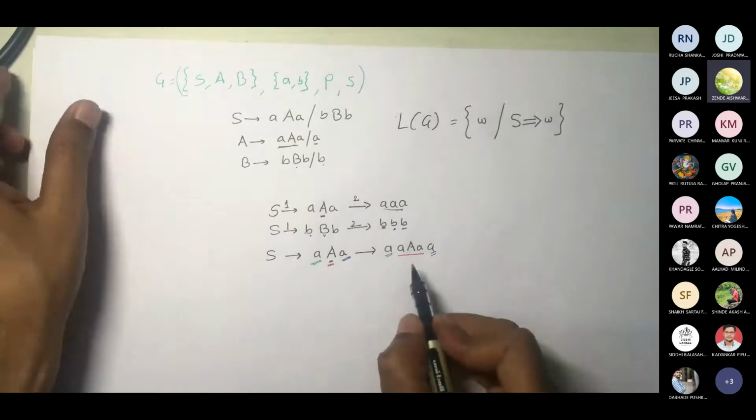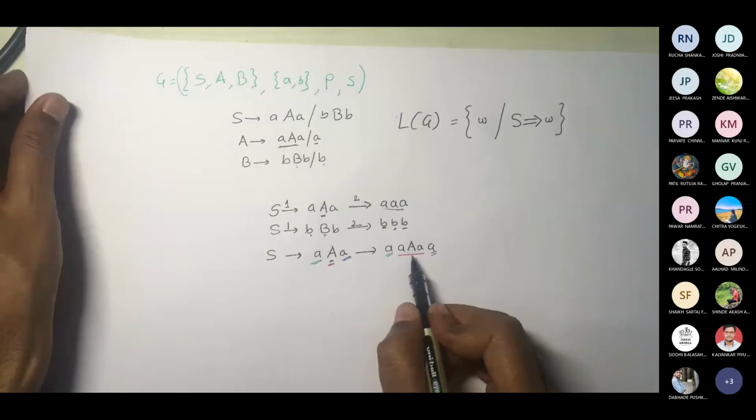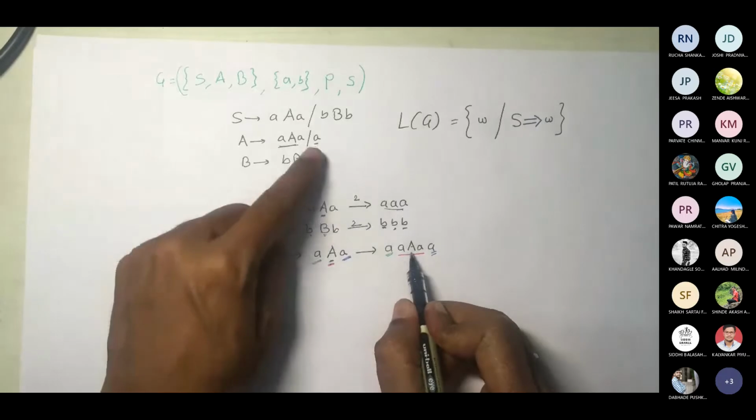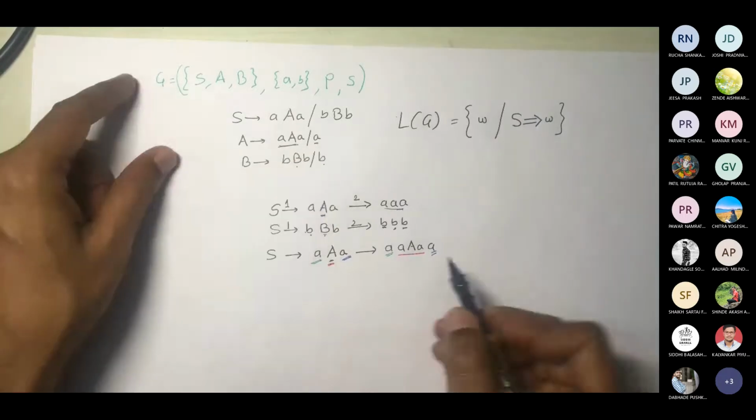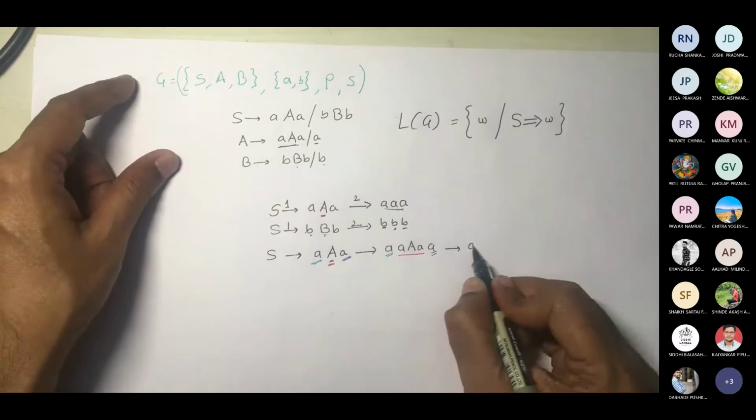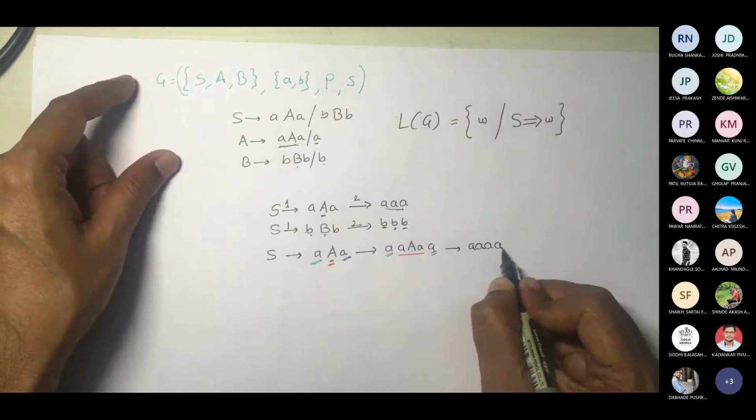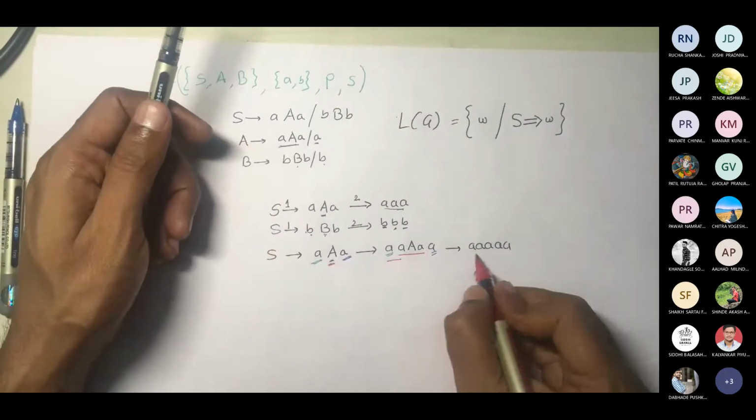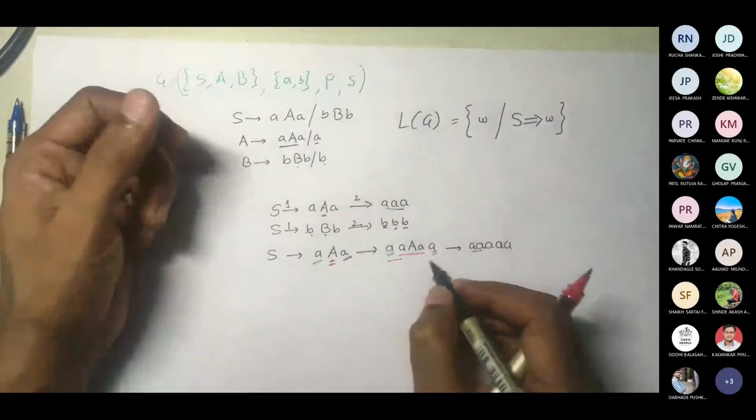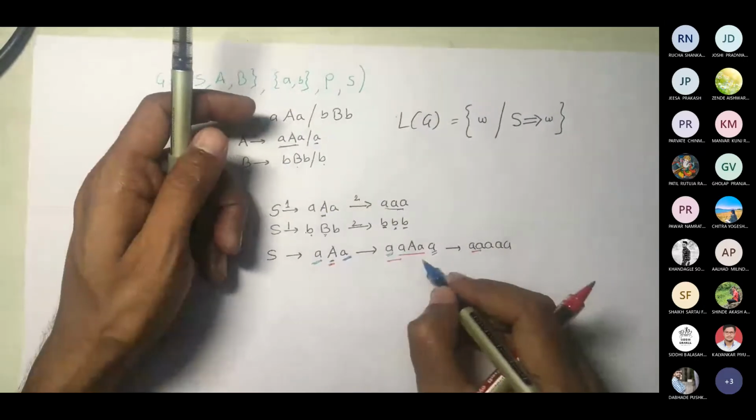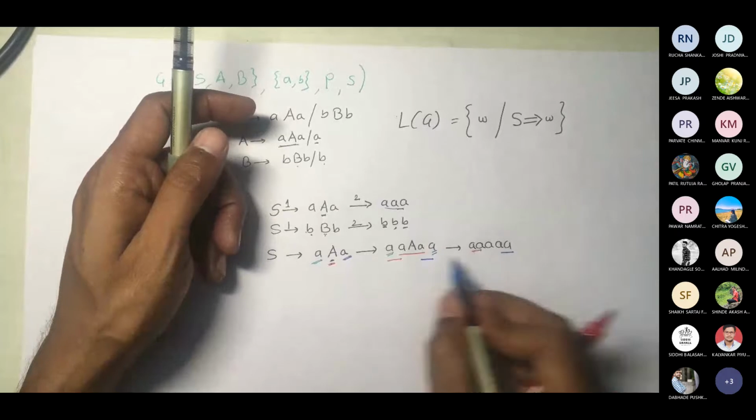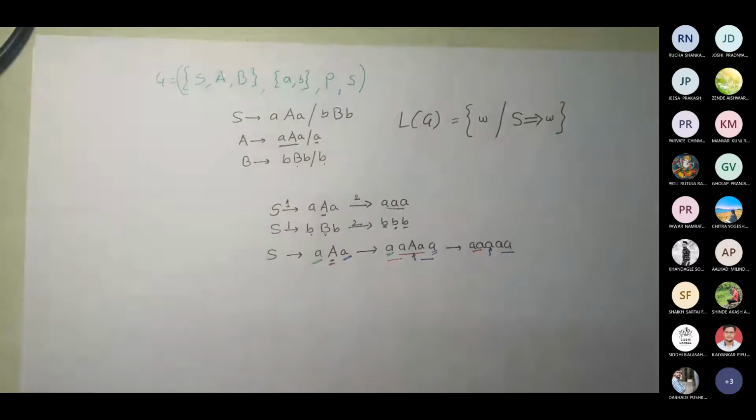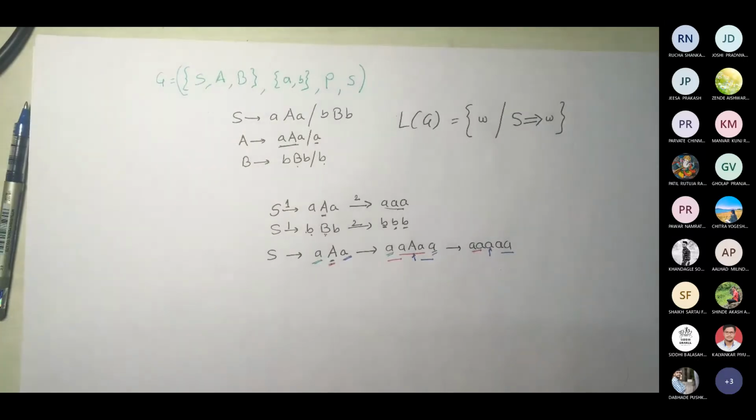Okay. Now again, if I have to terminate this, what should I do now? I will replace A by the small a. So what will I get? Now say for example, these two A's are these two A's, then these two A's are these two A's, and this A is for this A. Correct? So I can go on deriving this.